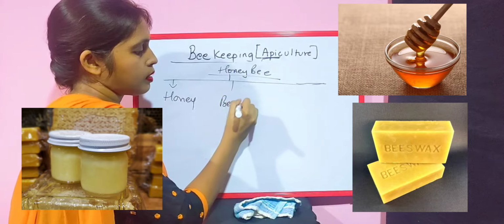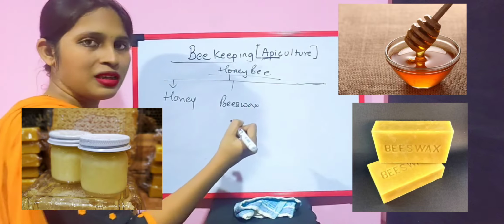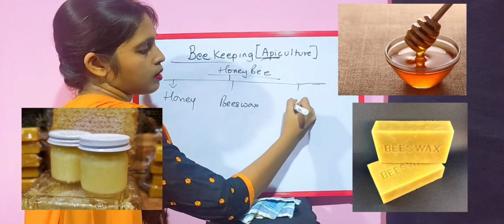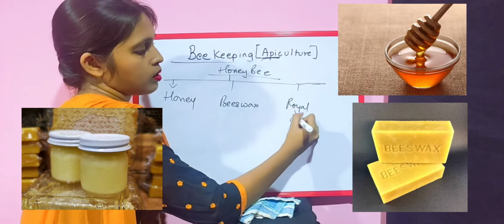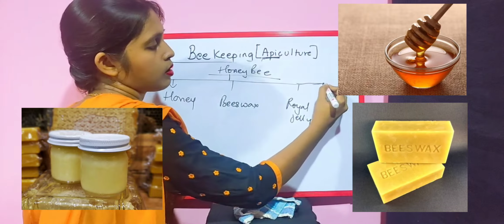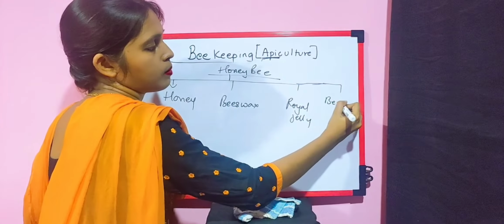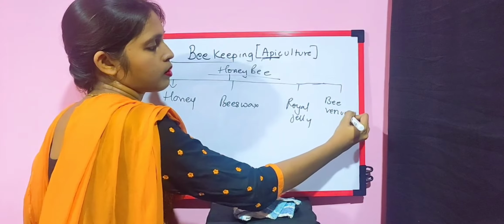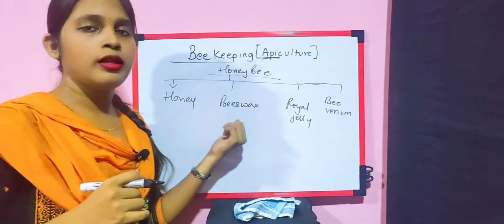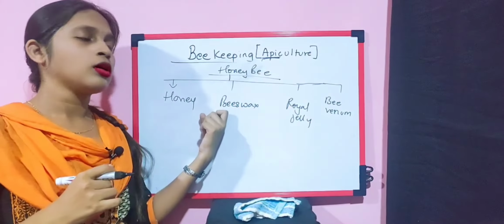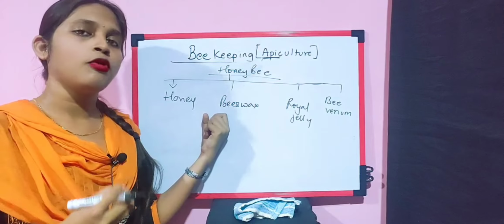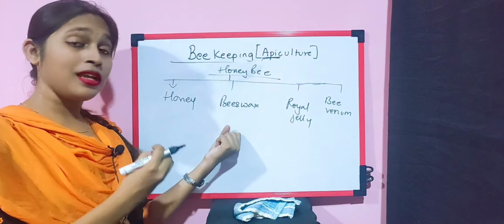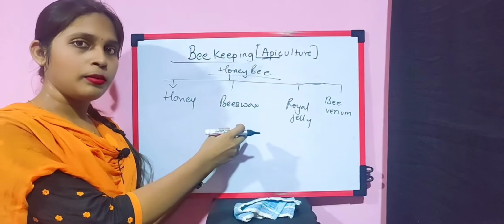Second is beeswax. Third is royal jelly, and the last is bee venom. Although there are two more, these are a few products which are derived from honeybee. The major concerns are honey and beeswax.